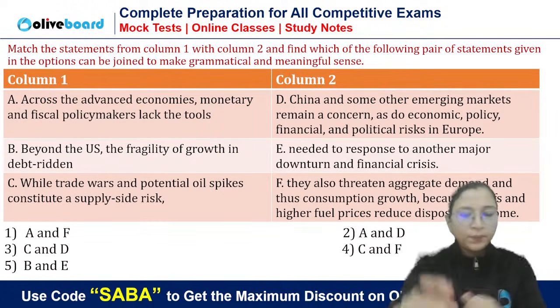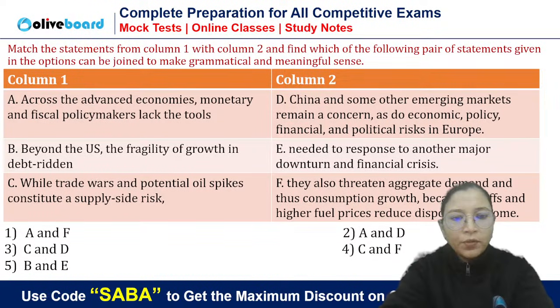Now moving on to the next question. I'm hiding myself so that you have the full visibility.